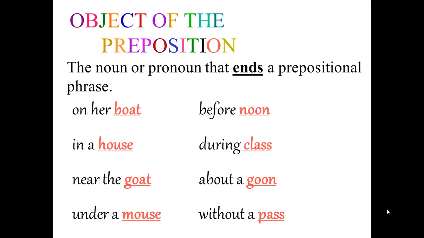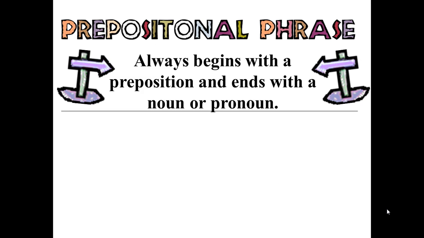Here are some objects of the preposition. The prepositions are on, in, near, under, before, during, about, without. The objects of the preposition are boat, house, goat, mouse, moon, class, goon, or task. A prepositional phrase always begins with a preposition and ends with a noun or pronoun. Always. That's the rule you need to write down.